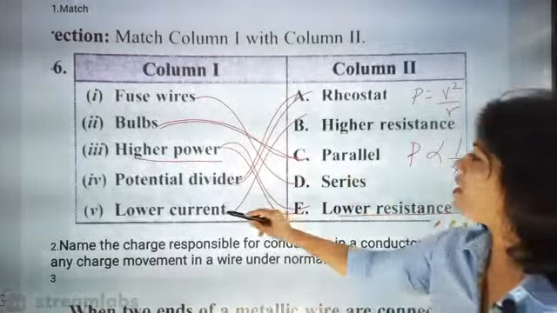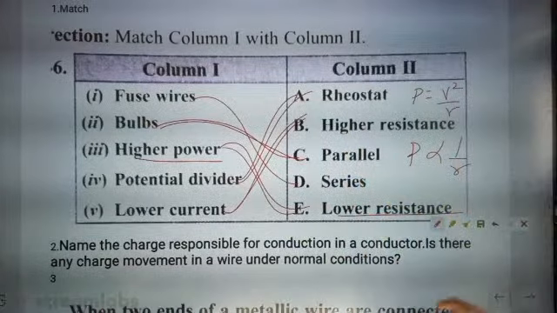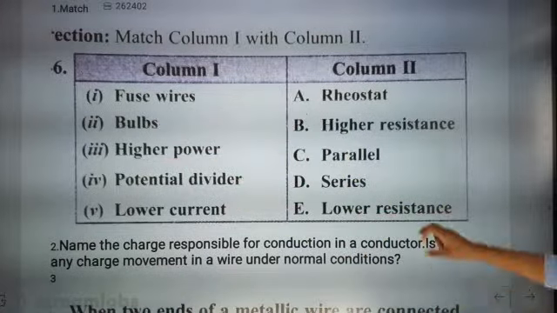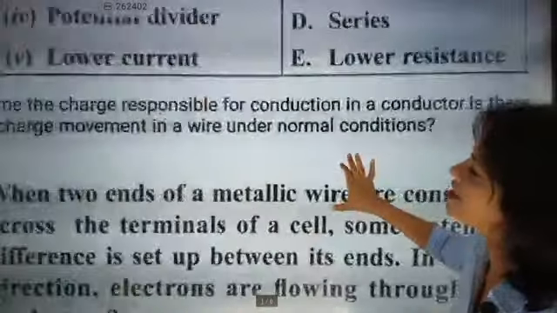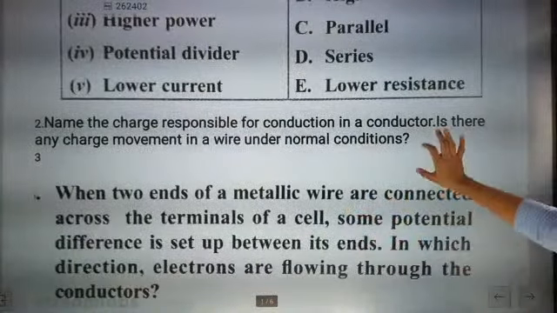Fine. Lower current will be exactly higher resistance. Lower current will be higher resistance. Come on, we can go for the next question. This question I don't know the answer.